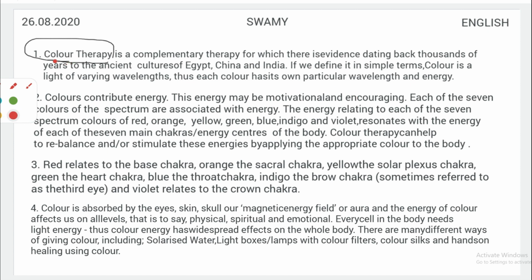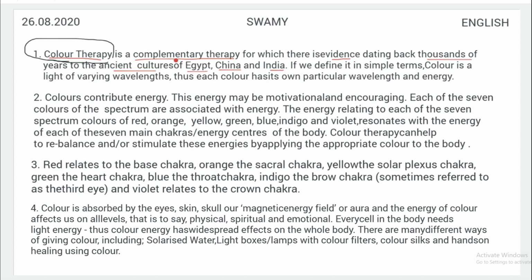Now if you read the first sentence, color therapy is a complementary therapy for which there is evidence dating back thousands of years to the ancient cultures of Egypt, China, and India.